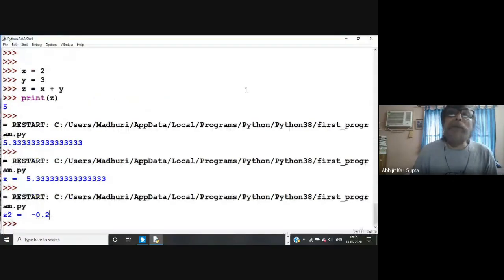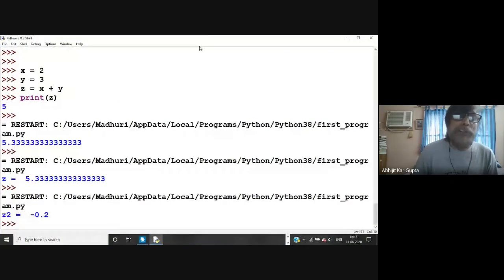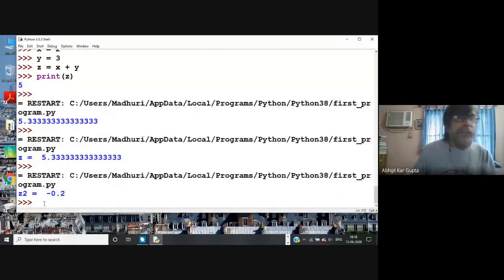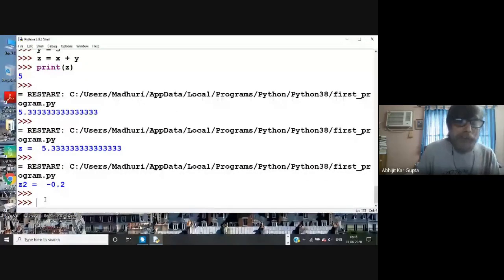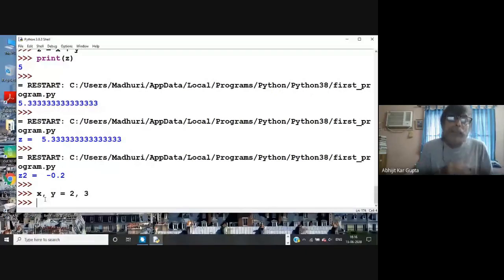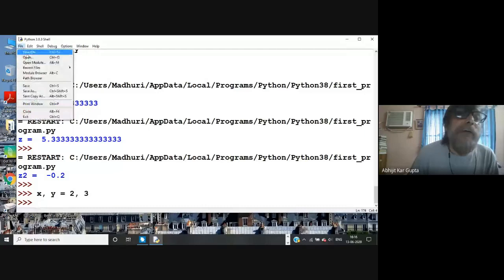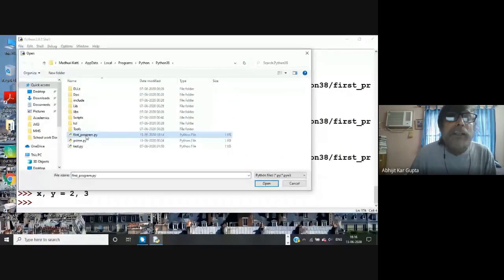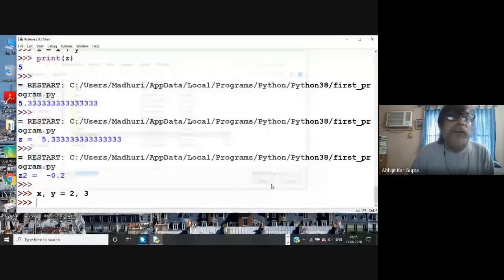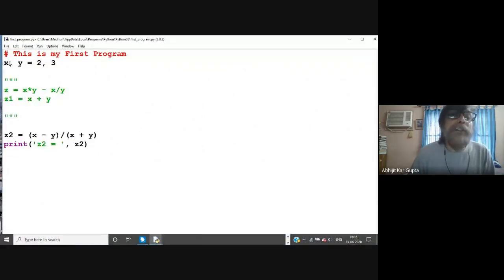Anyway, I'll again come back to the interpreter because it is easier to show you. On this interpreter, you wrote, say, x comma y equal to 2 comma 3, right? But suppose you write a program so that you don't have to go every time to the file, open it, and change x, y, instead of 2 you write 5, or 3.8, and then see the result.